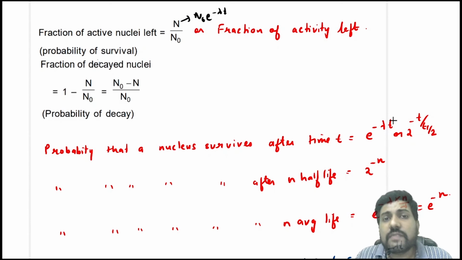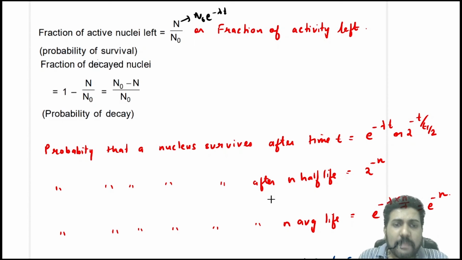Now they can give you any value of time. You'll have to put it here and you'll get the answer. But you also know that e power minus lambda t can be written as 2 power minus t by T half. We have seen that before. So they can ask you in terms of e power something or 2 power something. You can answer in both ways.